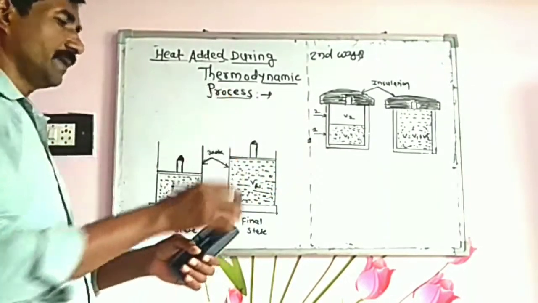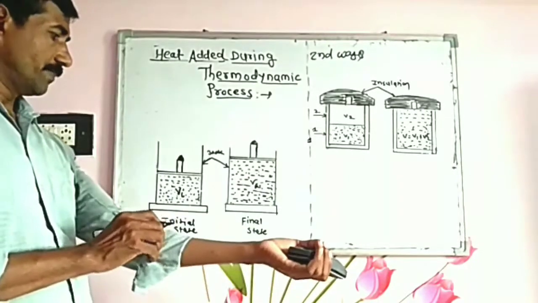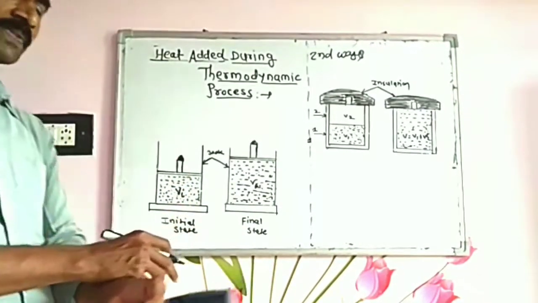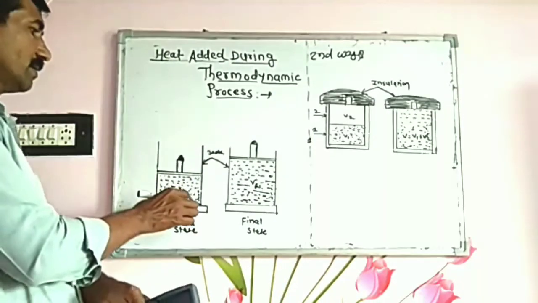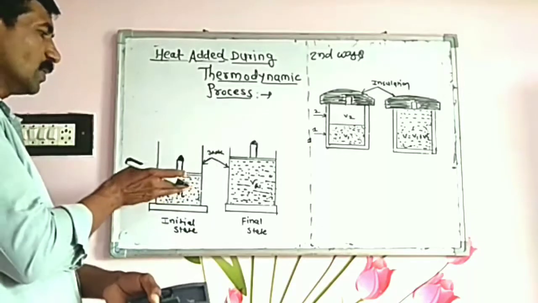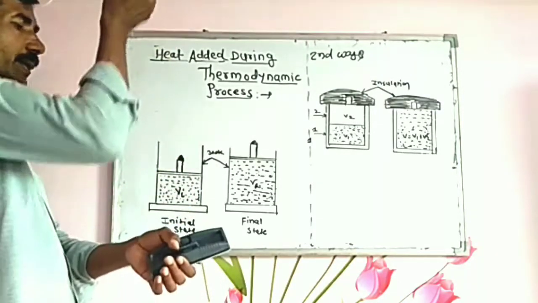The first way: heat is supplied to the cylinder, the gas inside the cylinder absorbs this heat, and so it expands in a controlled manner.